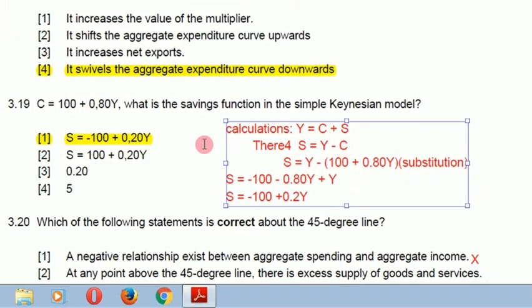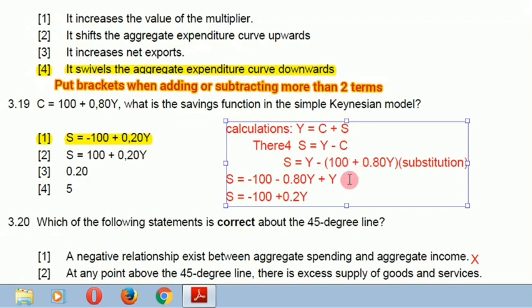We have the consumption function here, so you substitute where there is C with the value of the consumption function, which is 100 plus 0.8Y. But remember to enclose this with brackets, because it's more than one term. This negative sign is going to affect things here, so you need to be very careful of signs. To get this right, just put brackets, don't forget that.